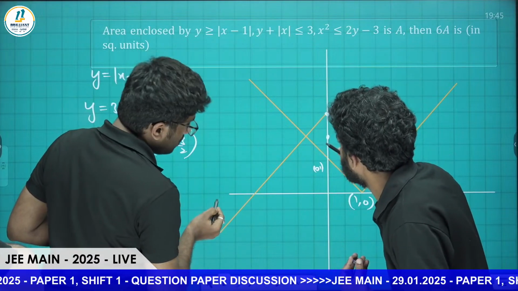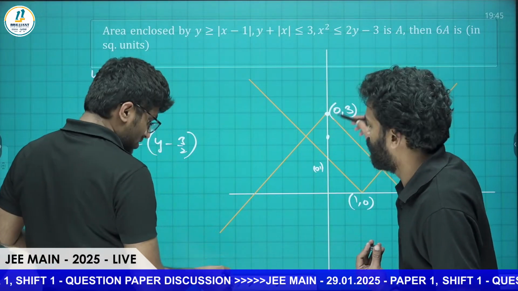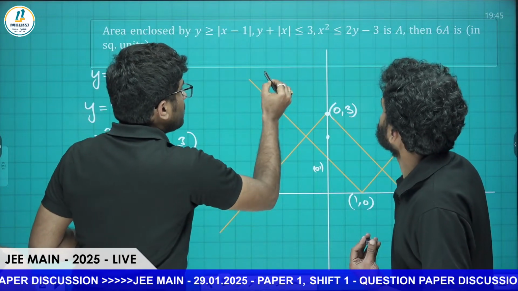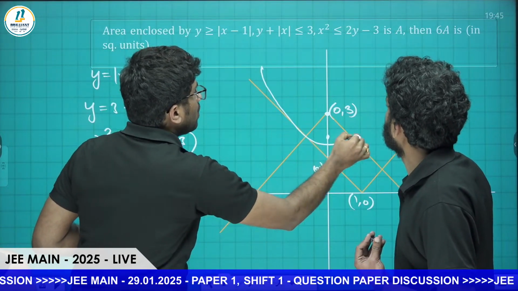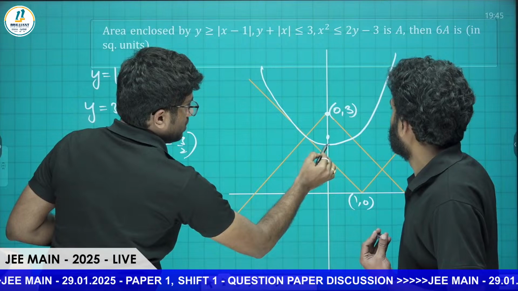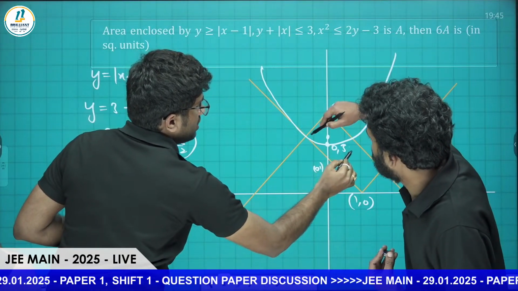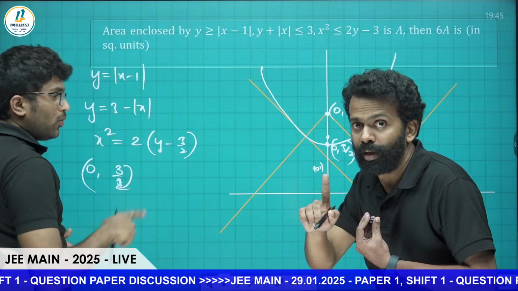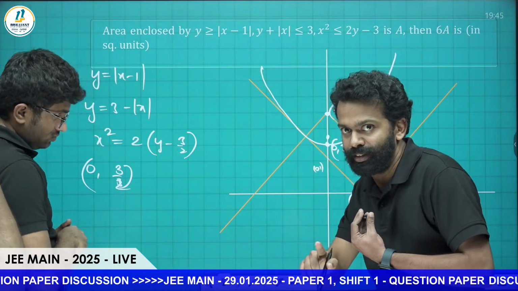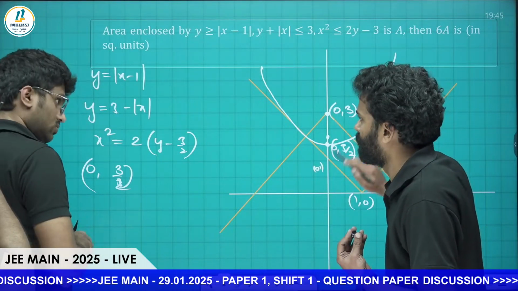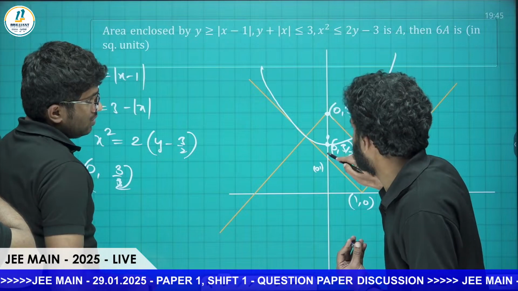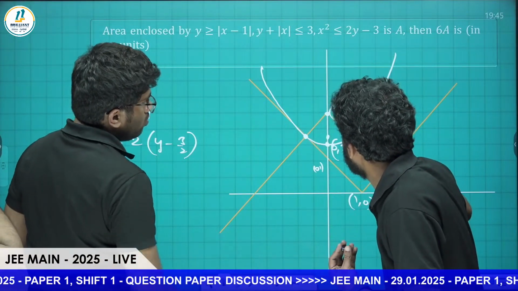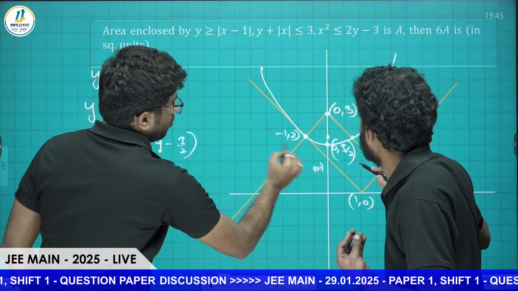Before drawing this, we need to check the points of intersection, which is very important. The graph will be like this. At the point 0 comma 3 by 2, if you solve this parabola and this line, you will get only one root, which means it is a tangent. And here the points are minus 1 comma 2 and 1 comma 2.